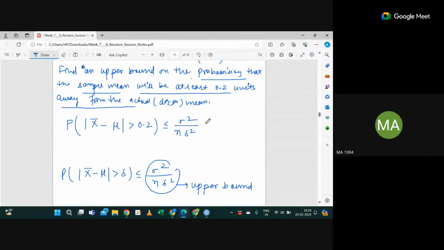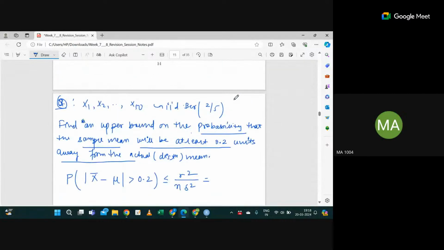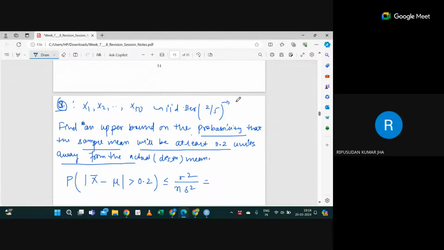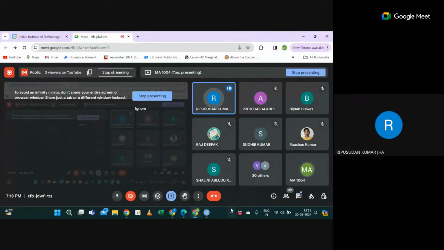And what is the sigma square? It means P into 1 minus P. So P is 2 by 5 into 3 by 5, again 6 by 25. 6 upon 25, sir.